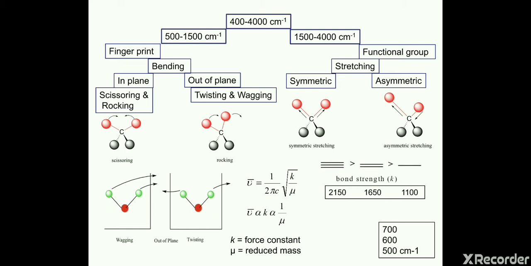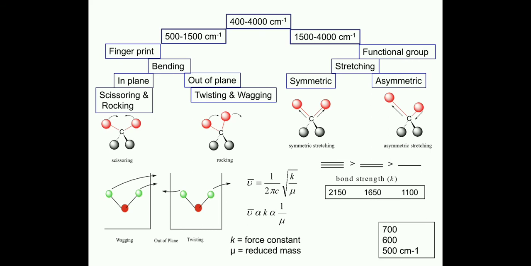So let's take an example. If we have three kinds of bond like triple bond, double bond, and single bond, we know that the bond strength of triple bond is greater than double bond and greater than single bond. So with this formula we can say that mu bar, that is wave number, is directly proportional to force constant. So greater bond strength, greater mu bar.